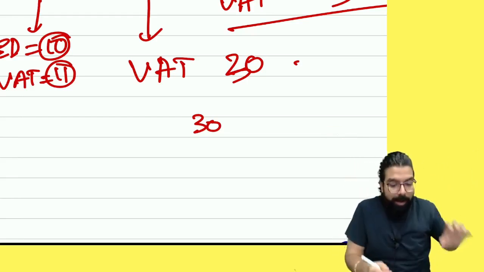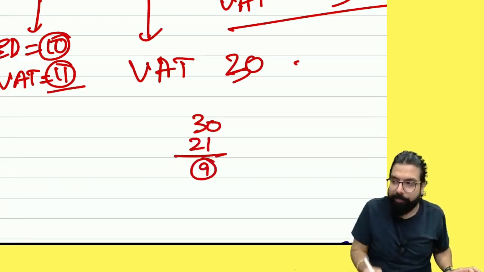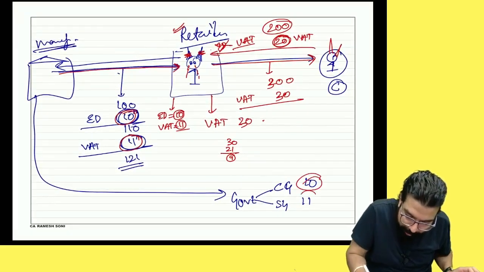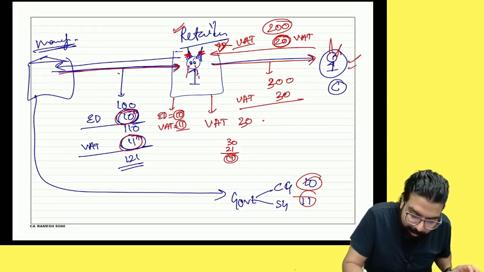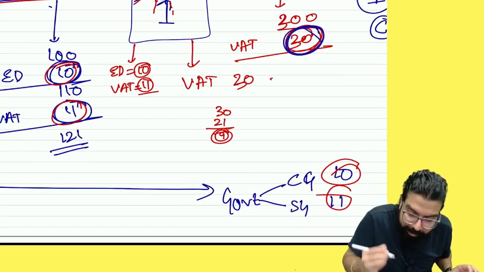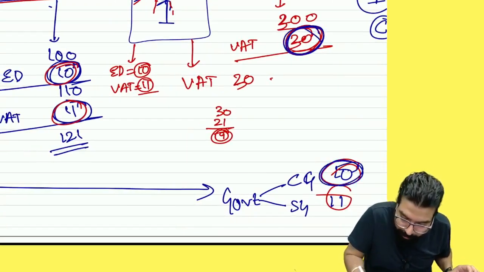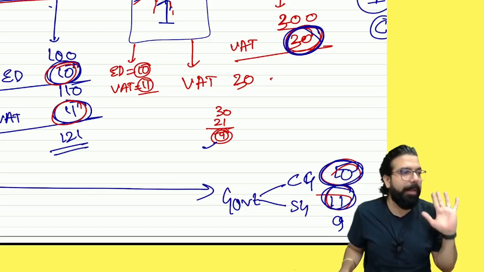Yes or no, everyone? And hence, the government will tell you, okay, use this 21 and pay me only how much? So, did the government already get 21 earlier? Did the government get 9 now? Can you tell me how much the customer paid? 30. Government got how much? 10 plus 11 plus 9 now, right? Yes or no, everyone? This should be the ultimate thing.